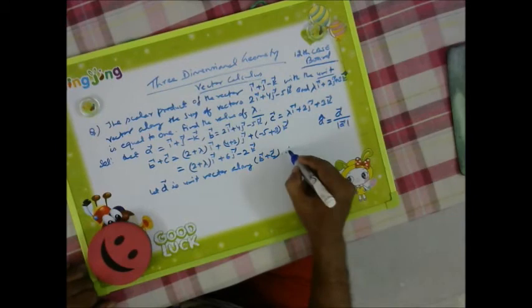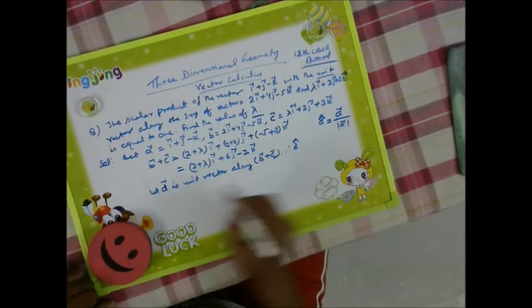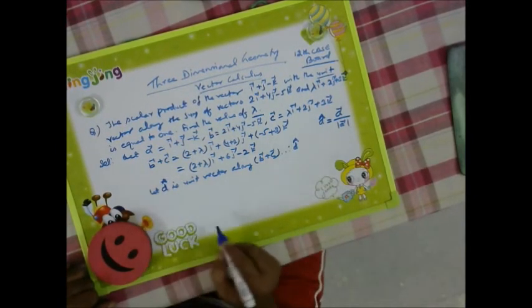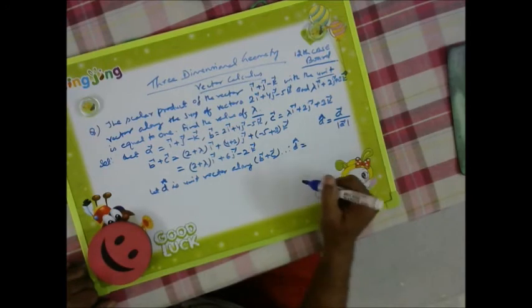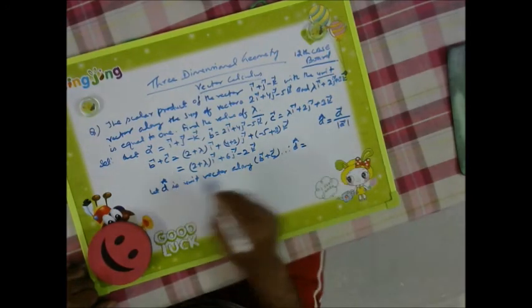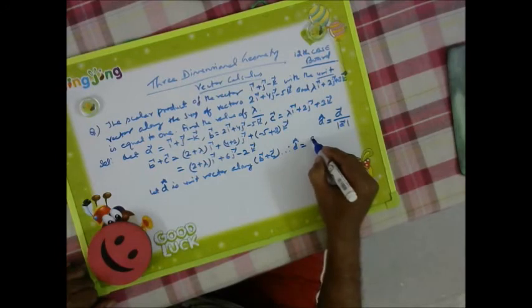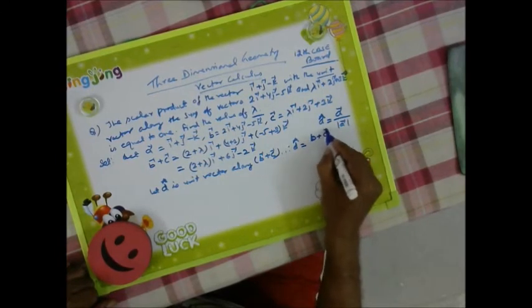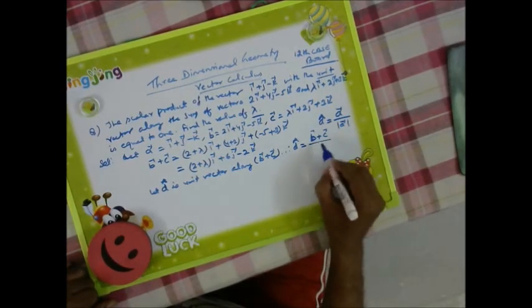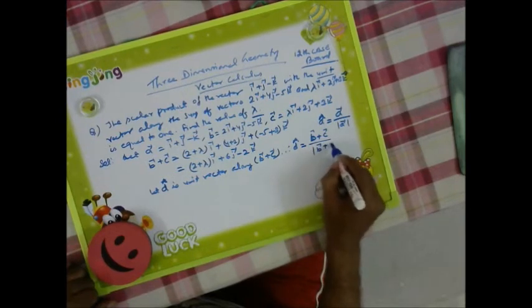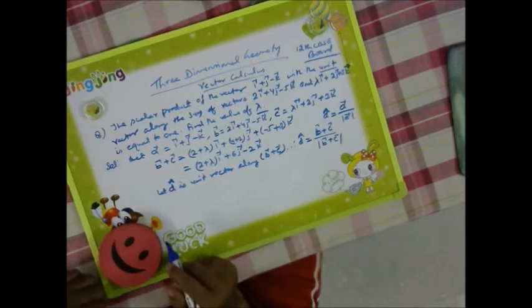Therefore, D unit vector is equal to B plus C divided by the magnitude of B plus C. Right.